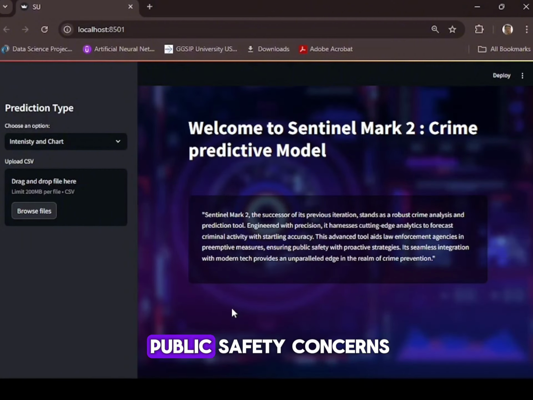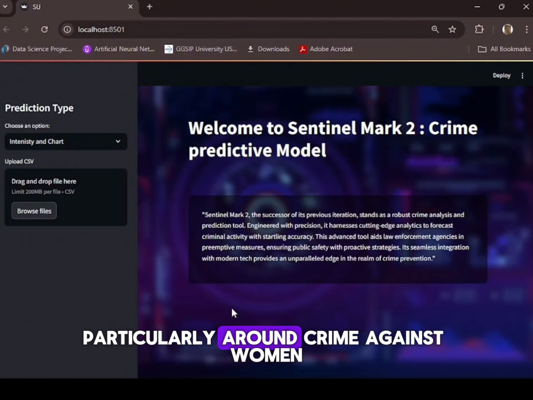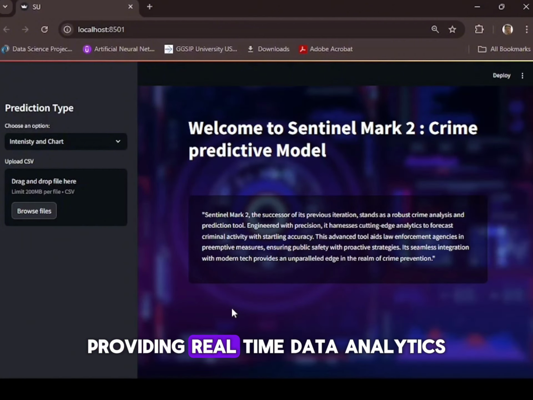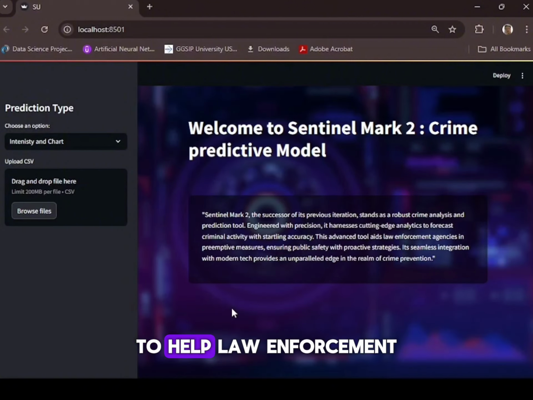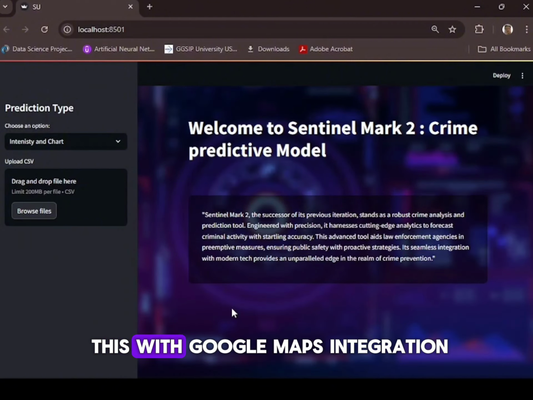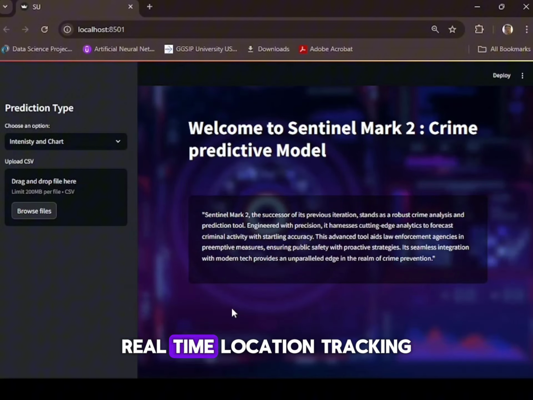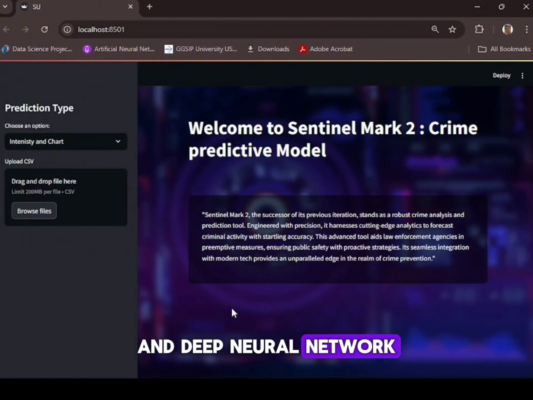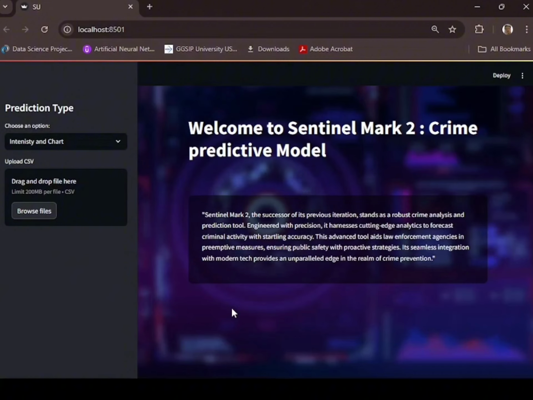Sentinel Mark II addresses public safety concerns, particularly around crime against women, providing real-time data analytics to help law enforcement act proactively. Mark III will enhance this with Google Maps integration, real-time location tracking, and deep neural network for better predictions.